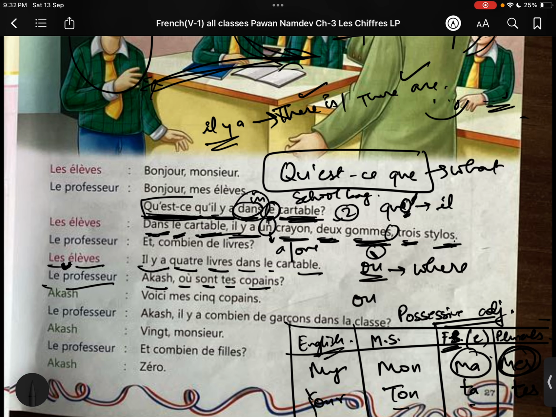If you don't have an accent, to whom will you ask? We don't have an accent, to whom will you ask? You know? So the meaning is or. So this is the trick I basically use. If you have an accent, the meaning will be where.